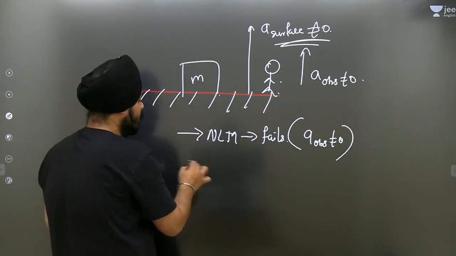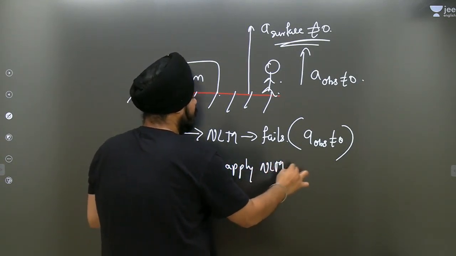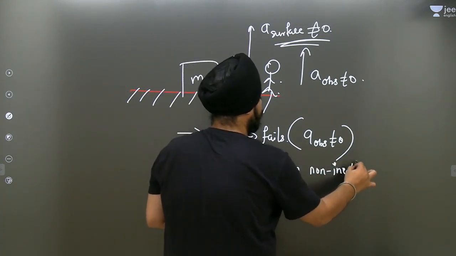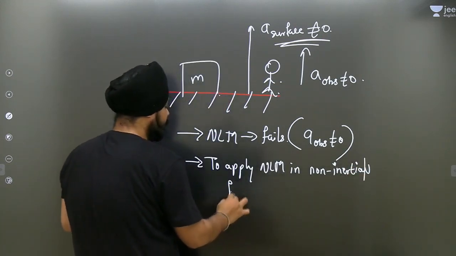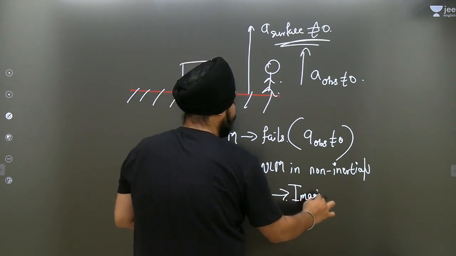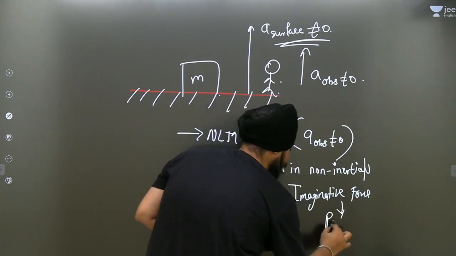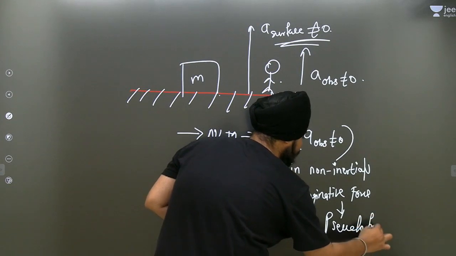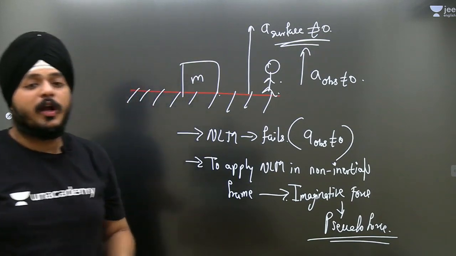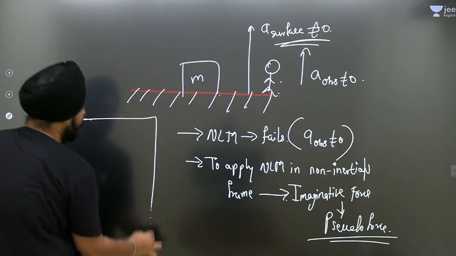So to apply Newton's law of motion in a non-inertial frame, one imaginary force is required. And that imaginary force is the pseudo force. Okay guys, the most important thing is how to apply the pseudo force. Most important note that I am writing here.